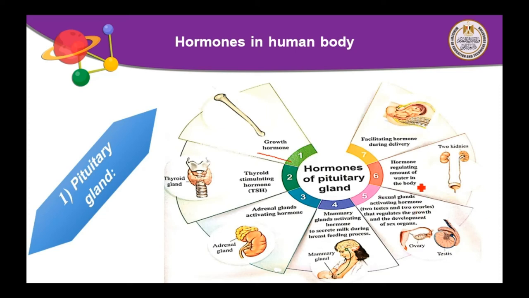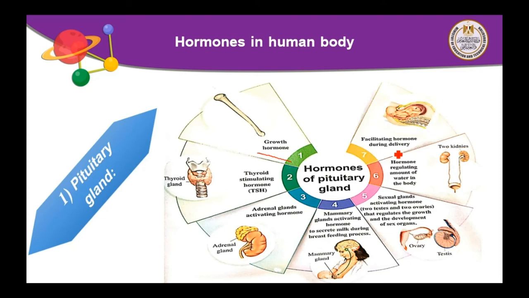Number 6, hormone that regulates the amount of water in our body. This means that it activates the kidneys to control or regulate the amount of water inside our body. Number 7, facilitating hormone during delivery.